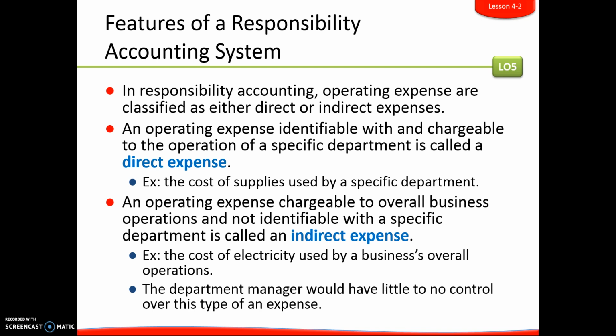And an example of that would be the cost of electricity for the entire building. We wouldn't be able to identify how much of that electricity was used by the grill department. So since the department manager of the grills has virtually no control over the cost of electricity, that wouldn't be included on their departmental margin statement because they have no control over it. So the only thing that goes on a departmental margin statement is what those managers of that department have control over.